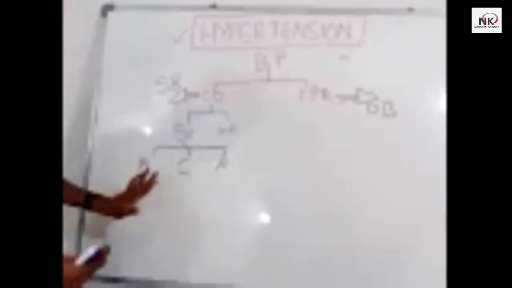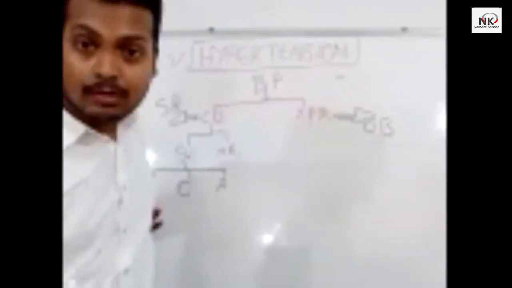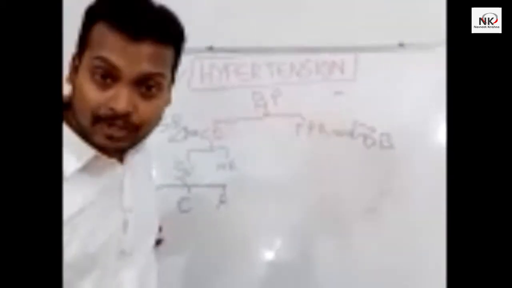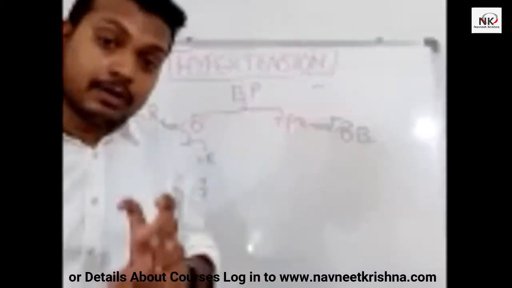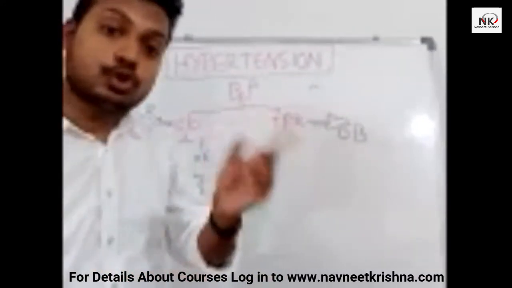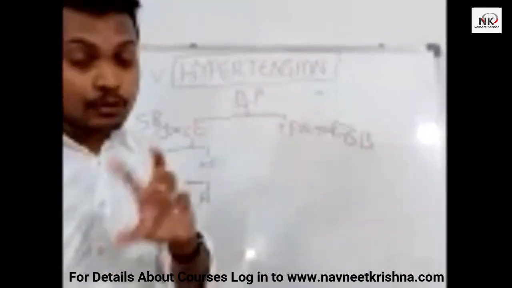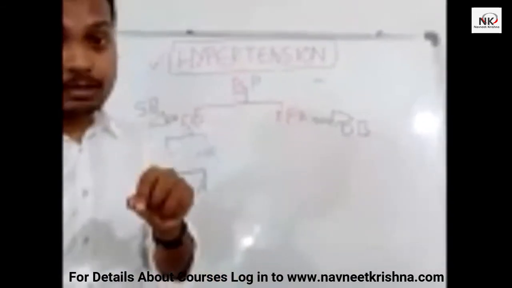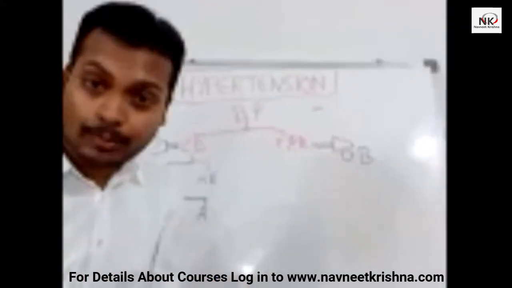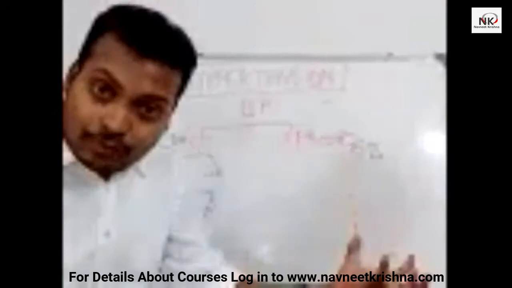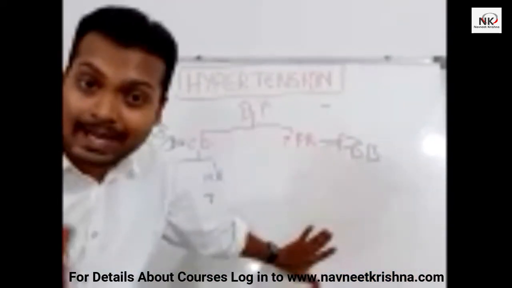Now let me explain. Preload means the amount of blood which is there in the left ventricle before the myocardial contraction. So myocardial contraction करने से पहले उसको जो लोड मिल रहा है, contraction से पहले का लोड, preload. So before the contraction, the pressure on the myocardium is called the preload. इसको end diastolic volume भी बोलते हैं because diastole ventricle का खत्म हुआ, blood सारा fill हो गया. Blood got filled at the end of the diastole.